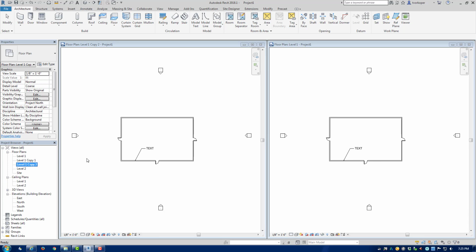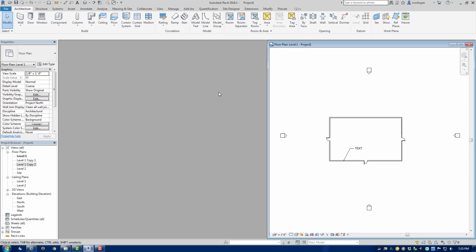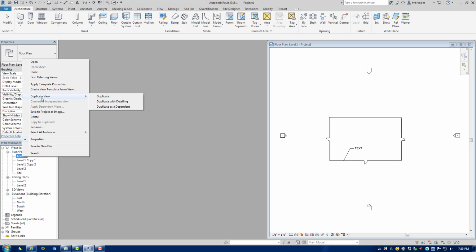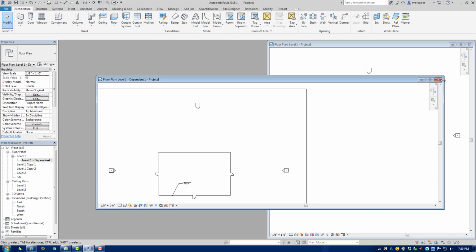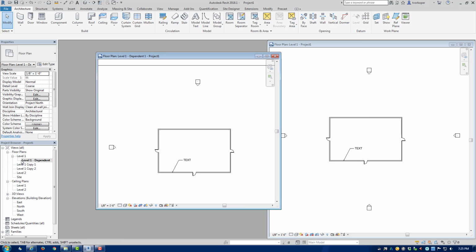The last type of copy that we can create, we're going to close that copy too, go back to level 1, right click, is duplicate as a dependent. When we create this, you can see in the project browser palette that it has created a copy as a dependent, and the level 1 original floor plan is a parent to this new copy, which is a dependent. This is mainly used for when a floor plan is too big to fit onto a sheet, and you have to split the floor plan or an elevation into 2 separate parts so they can fit on a sheet.